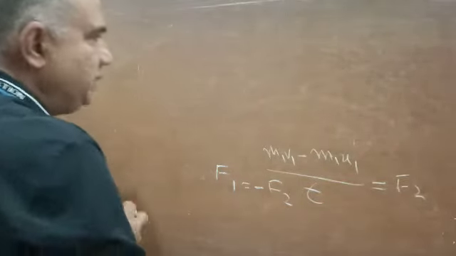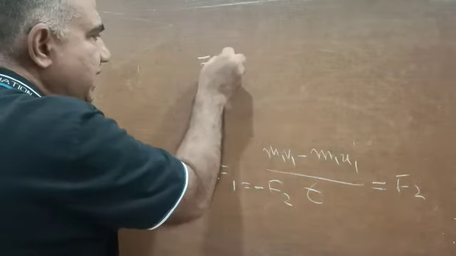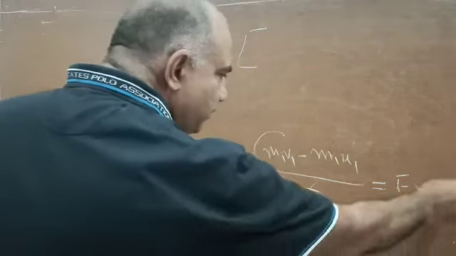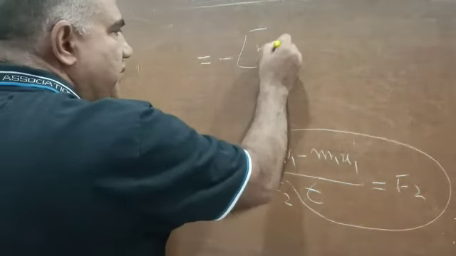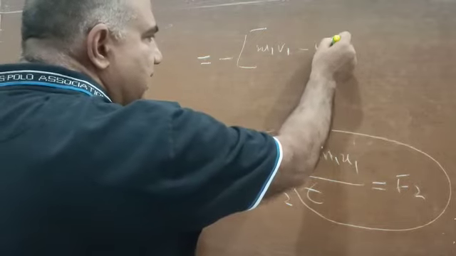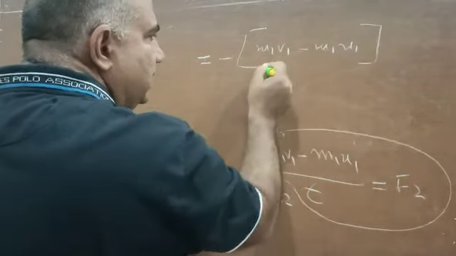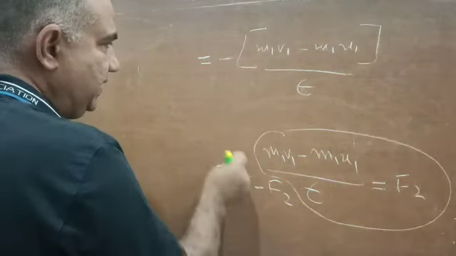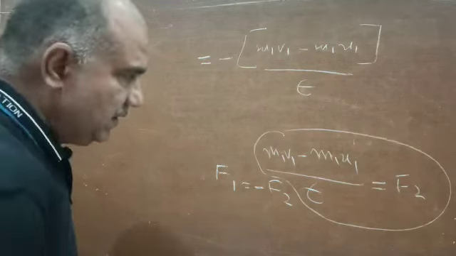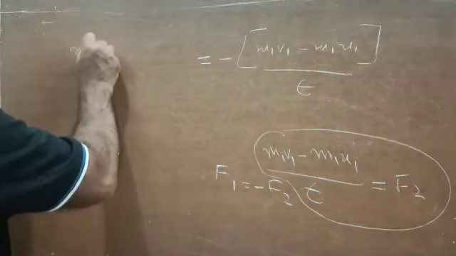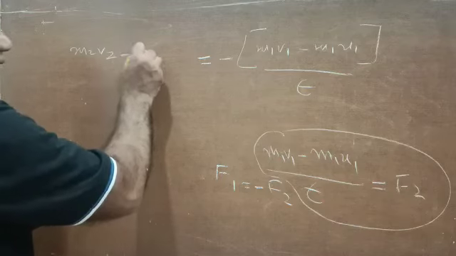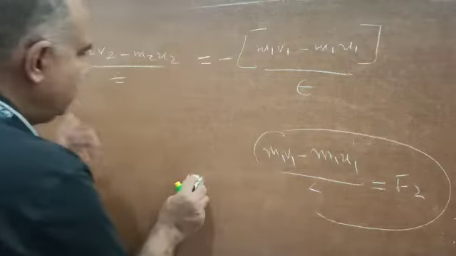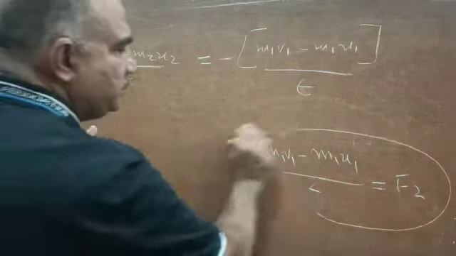See, this is F2. So if I write that is equal to, and I write minus, and then I write F2. So I will write here m1 v1 minus m1 u1 divided by t. See, this is F2. So I have written F2 and minus sign and equal to, and this side I am supposed to write F1. That undoubtedly was m2 v2 minus m2 u2 divided by t. So I have written F1 is equal to minus F2.